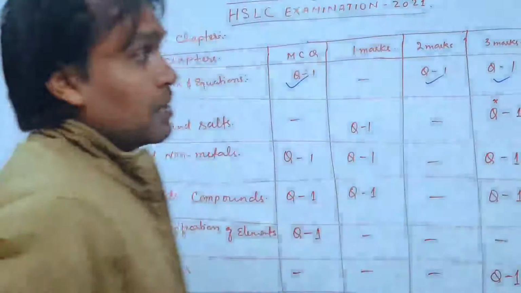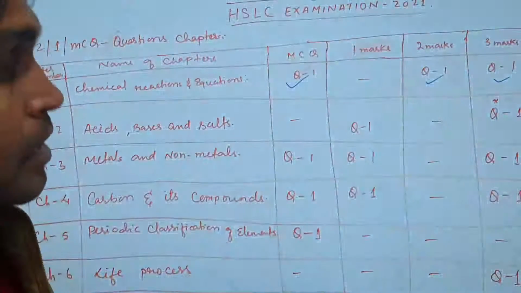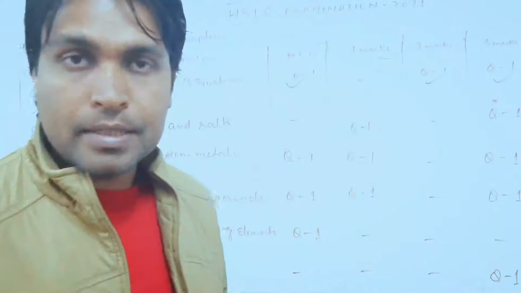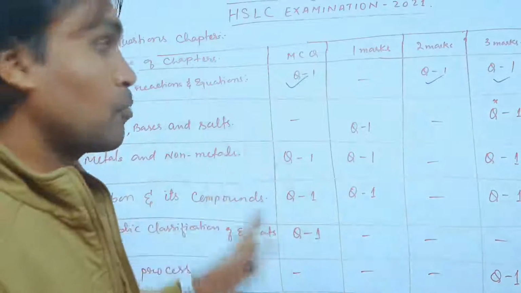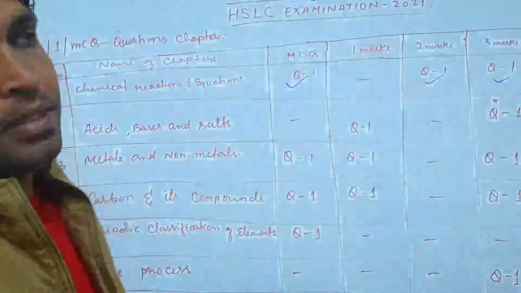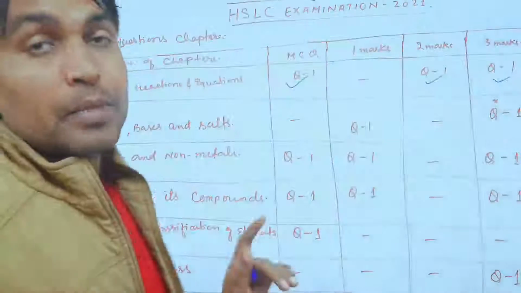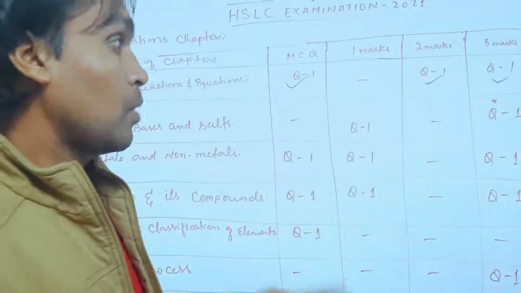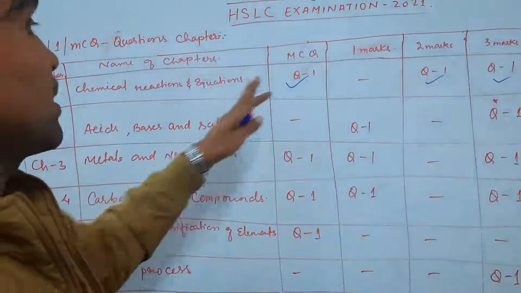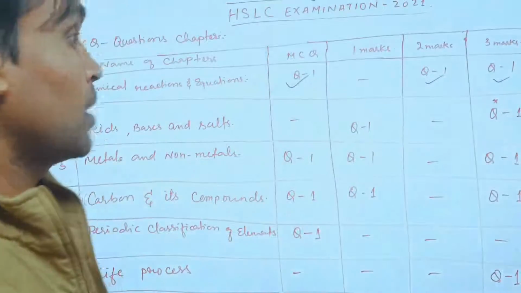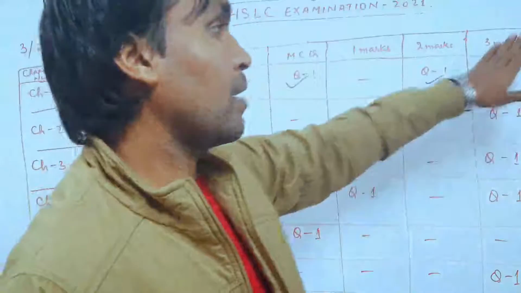Dear students, the first and foremost important thing you should study is types of chemical reactions. Very important. Along with the theory and the reactions, you should study properly. Combination reactions and all those things you have to study properly from here. The next important thing from here, which can be asked for 2 marks and 1 mark, is balancing of chemical equations. Very important from chapter number 1. So from chapter number 1 you are getting 1 MCQ, 1 two mark question and 1 three mark question.